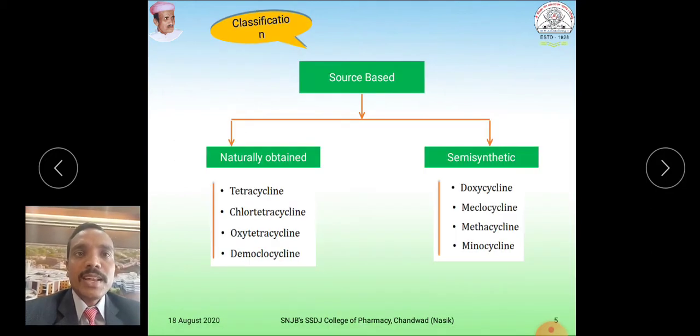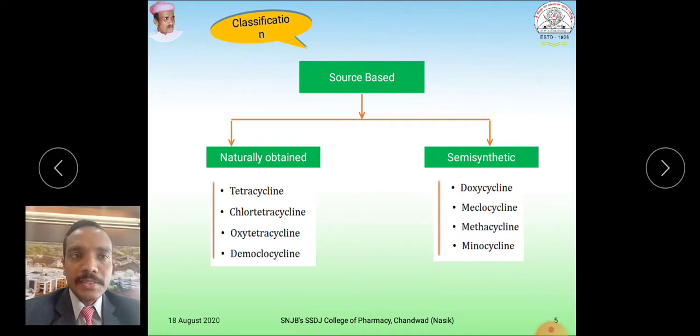If you talk about the classification, these are classified based on the source: naturally obtained drugs and semi-synthetic drugs. Naturally obtained examples are tetracycline, chlortetracycline, oxytetracycline, demeclocycline. Semi-synthetic molecules are doxycycline, meclocycline, methacycline, minocycline.